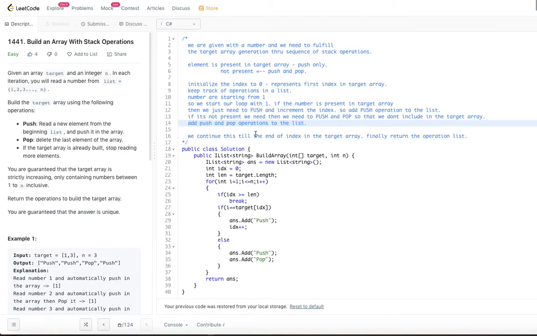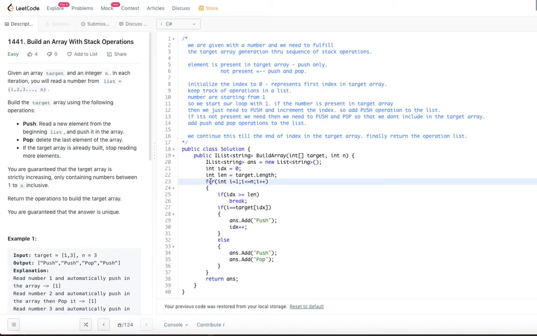So let's go ahead and try to understand through the code perspective now. So I have declared the answer list here, which is the thing that we are going to keep track of the operations with, and we are going to return this as the answer list. So now initialize the index to 0 as we talked, and just get the length of the target array into a length parameter, okay?